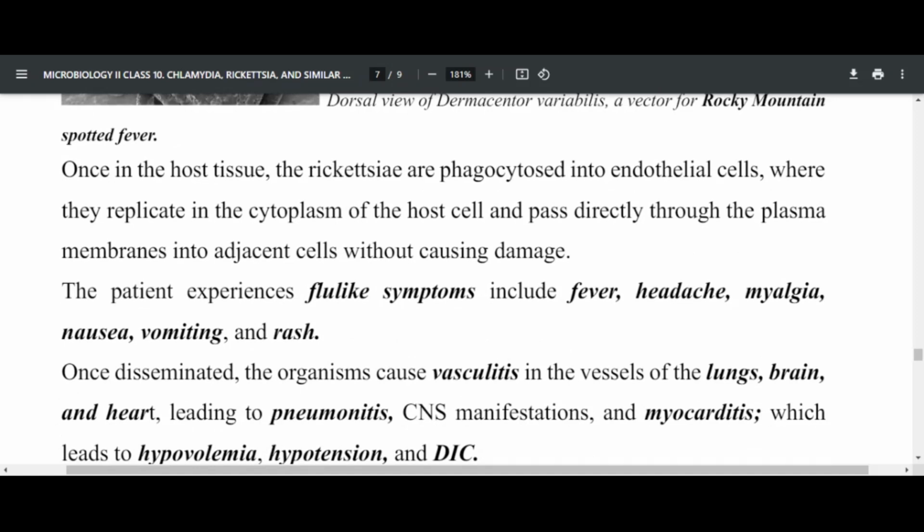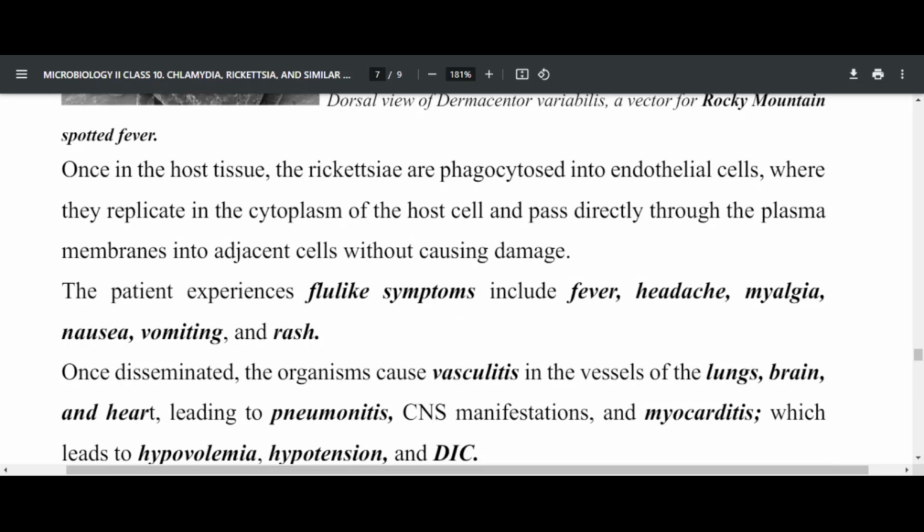Once in the host tissue, the Rickettsia are phagocytosed into endothelial cells, and they replicate in the cytoplasm of endothelial cells.